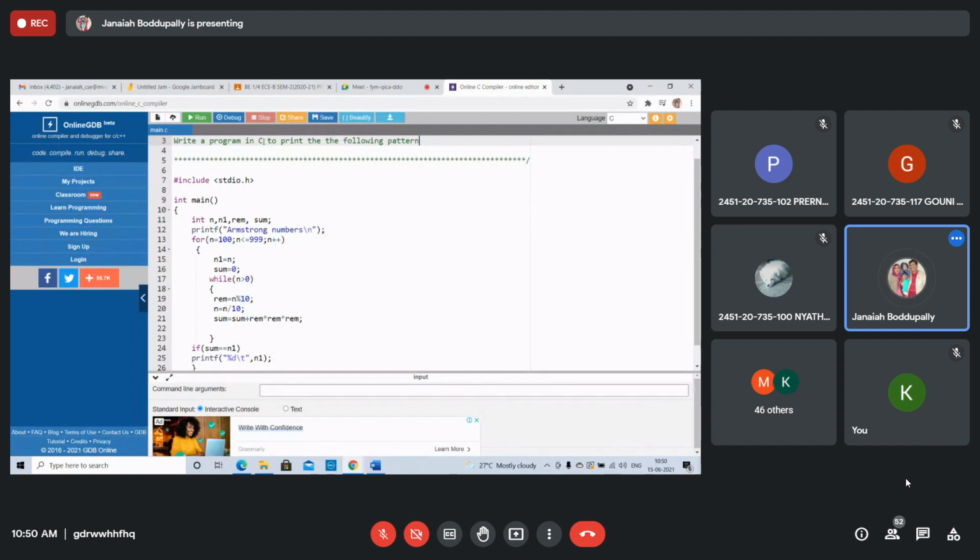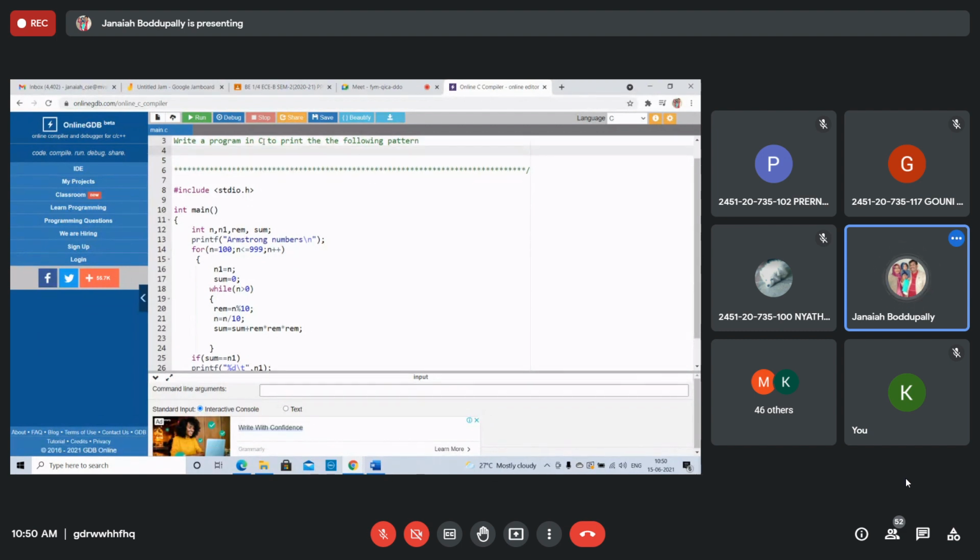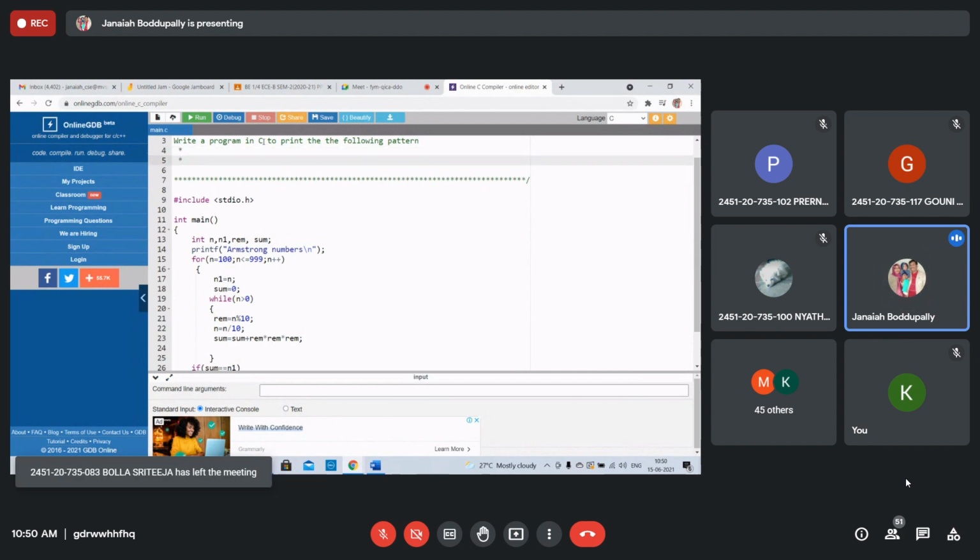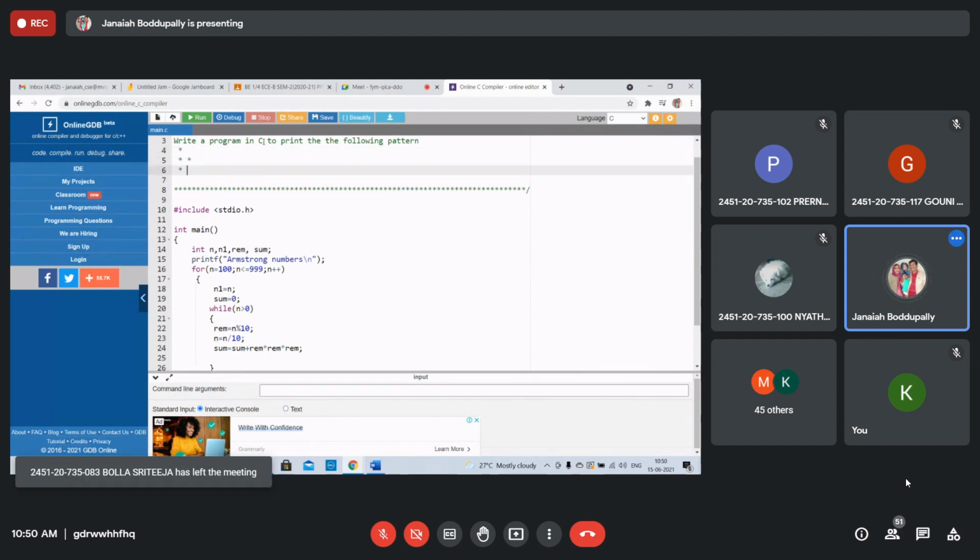What is the pattern? One star. Next, 2 stars. Enter. Then 3 stars, and give the space.